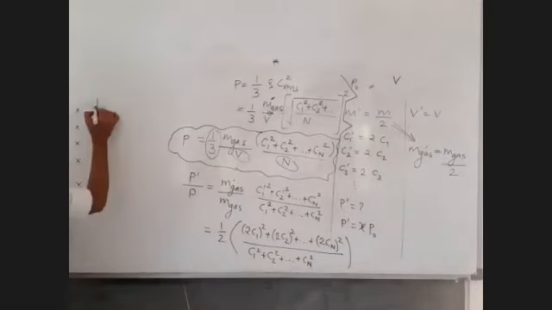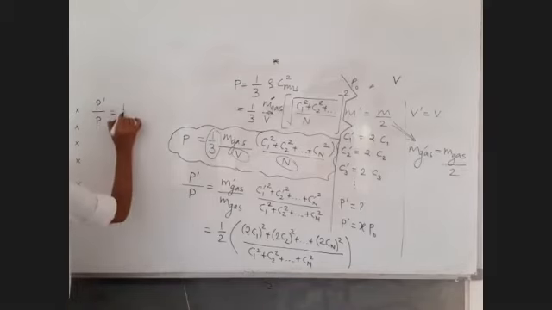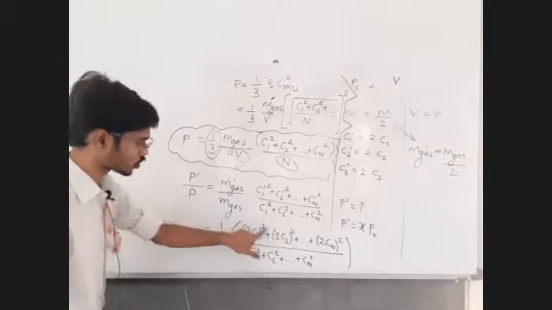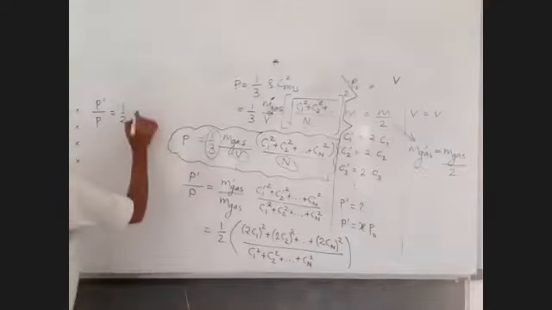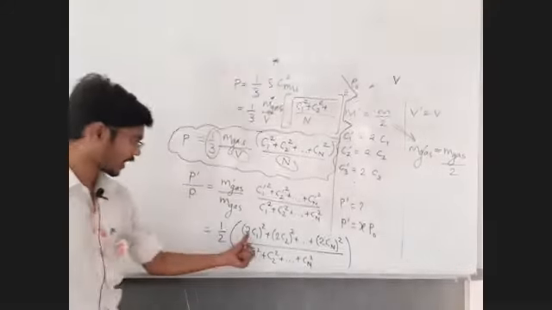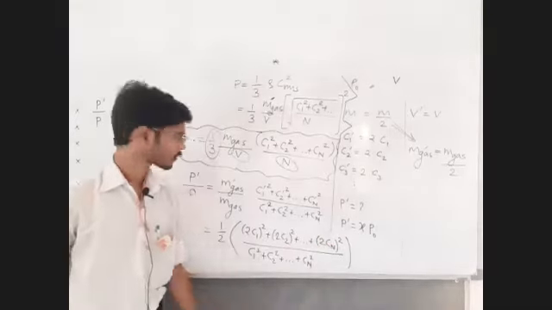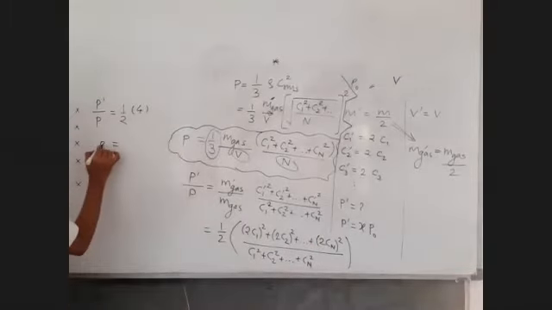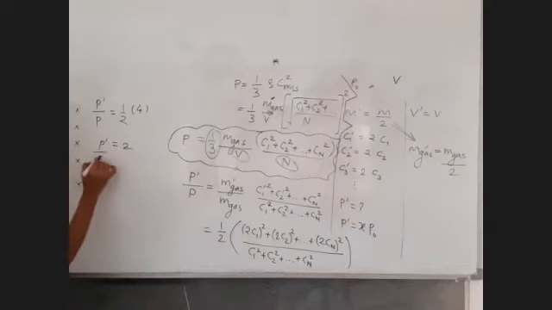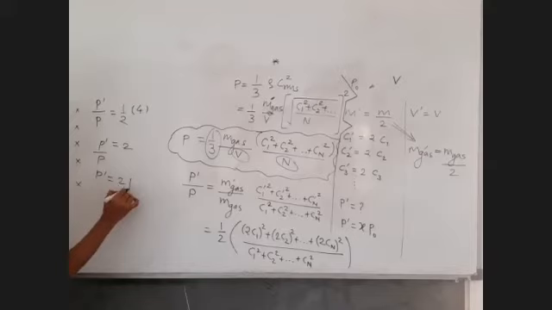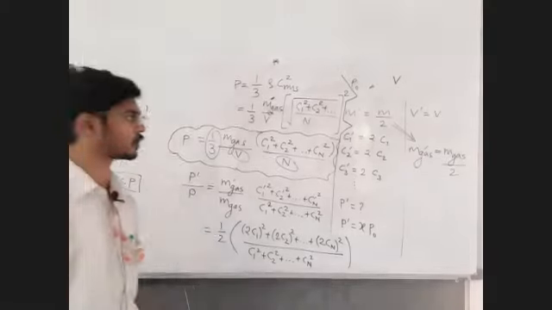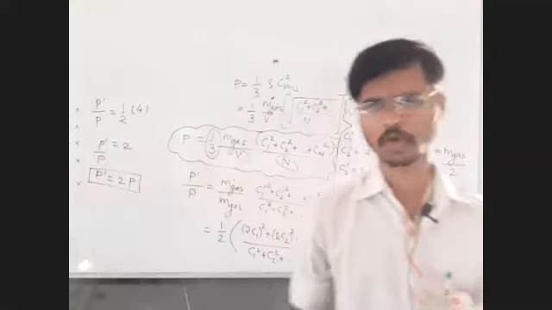So I think we have got the answer. P dash upon P is equal to this 1/2 as it is. This 2 square, 2 square, 2 square common will become 4, and this C1 square plus C2 square up to Cn square will get cancelled. So the final answer: P dash upon P is equal to 2, and therefore P dash is equal to 2 times P. Check whether the question, its logic, its method is clear to all of you or not.